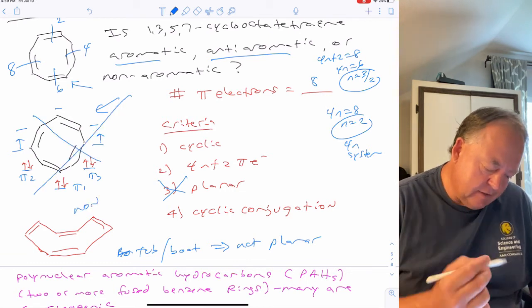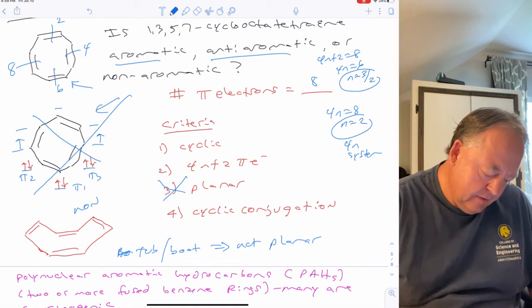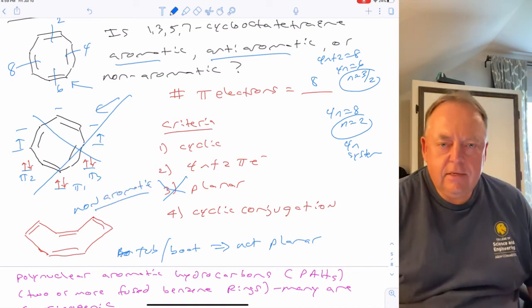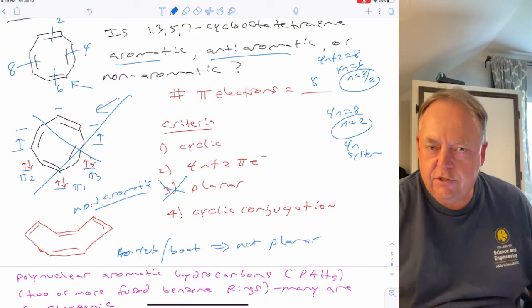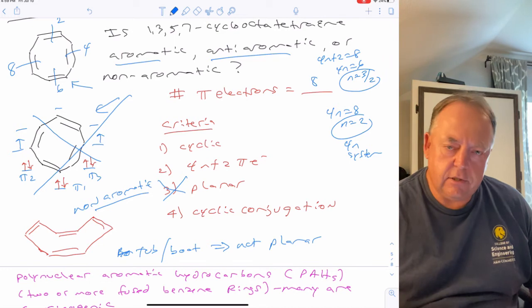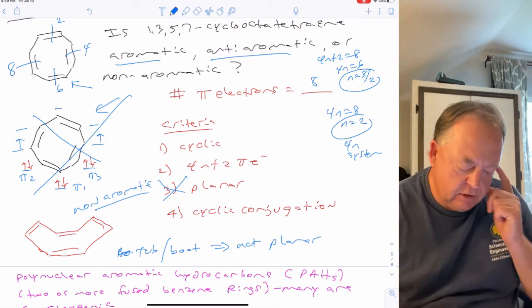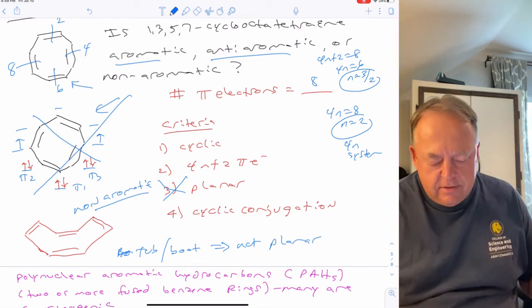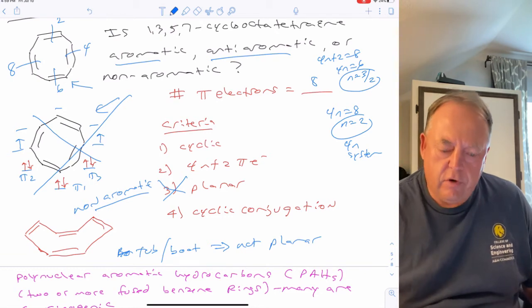So that analysis is not right because it's not planar, it's simply non-aromatic. So what does that mean? That means these double bonds are going to behave just like normal double bonds, and cyclooctatetraene reacts like normal alkenes do. So the reactions that we looked at in chapter 8, this molecule would undergo those type of reactions.